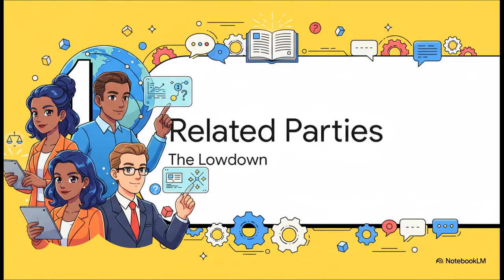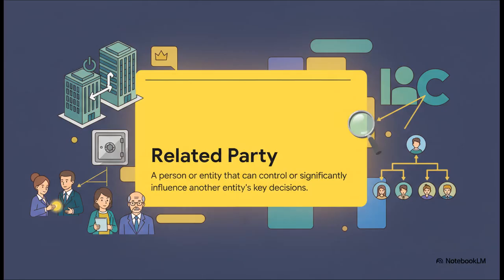Okay, so first things first, we need to speak the language. Let's break down the key terms you absolutely have to know, but without all the dense textbook jargon. So what even is a related party according to ISA 550? Well, it's basically anyone, a person, another company, that has enough power to call the shots, or at least heavily influence another company's big decisions. Think parent companies, top execs, or even their close family.